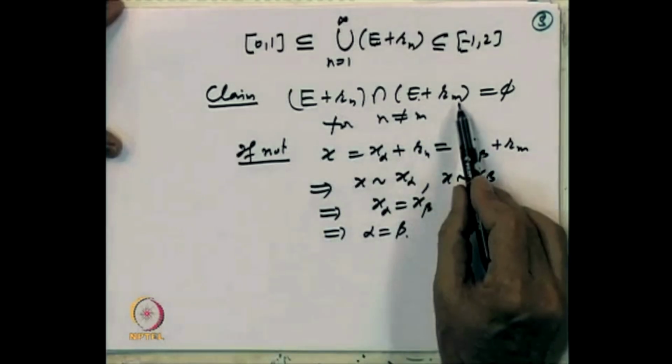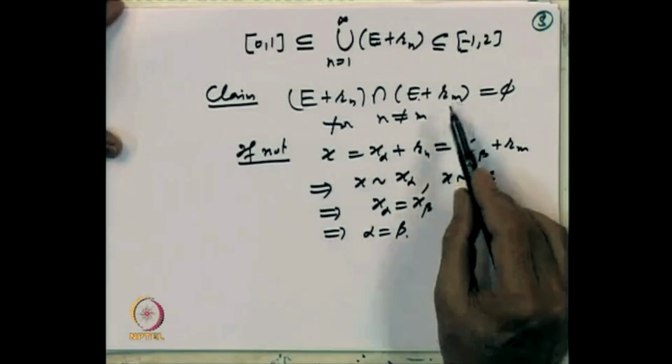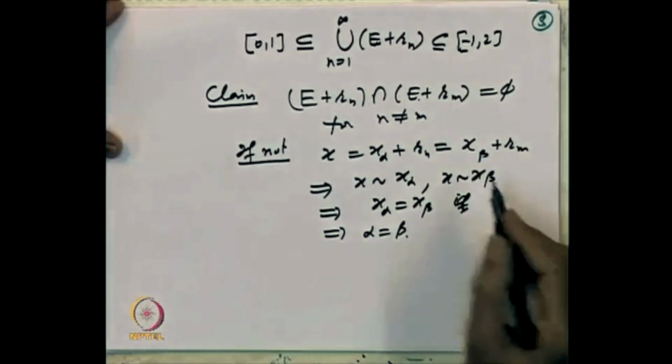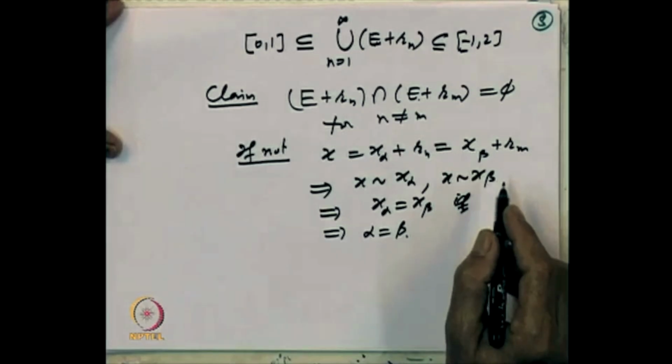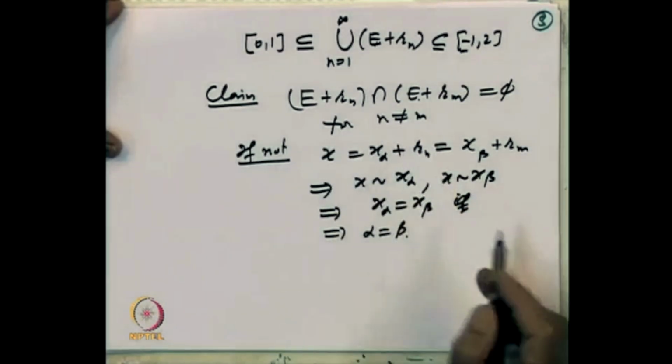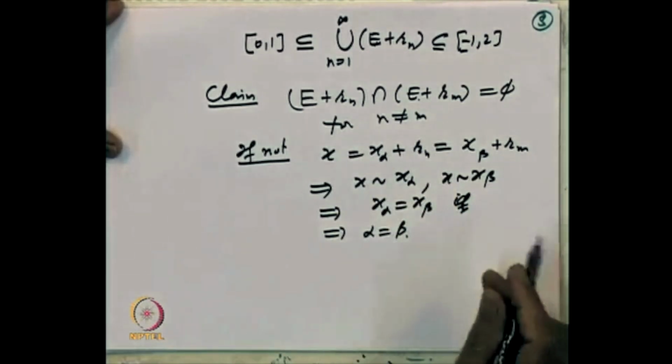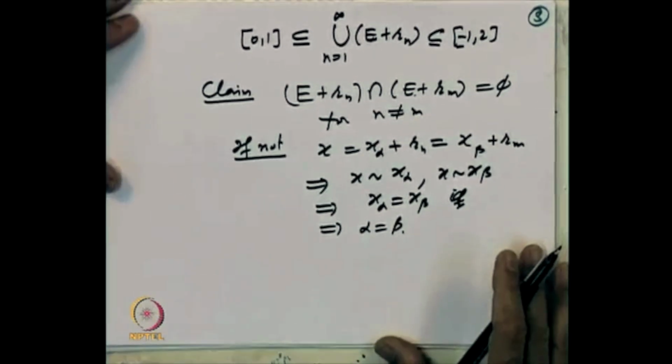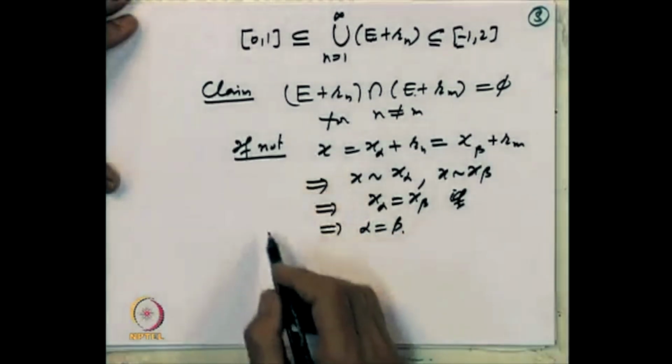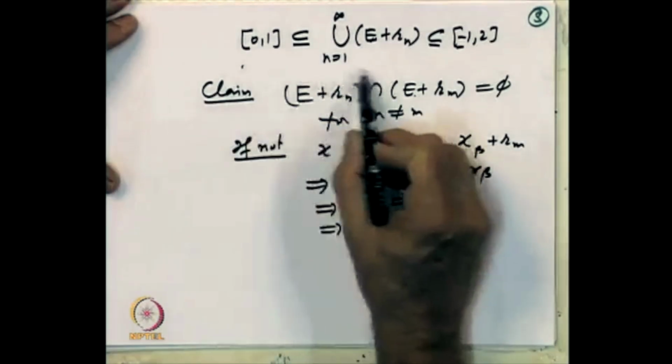So if alpha is not equal to beta, this is not possible. That means these two sets are disjoint.